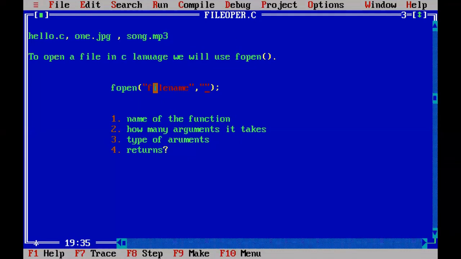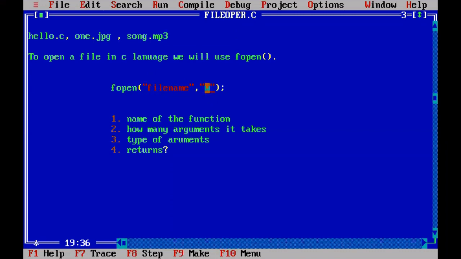So in which mode you are opening, that means I am opening this file with the name you wrote here in between double quotation marks. If you write R here, that means I am opening this particular file in reading mode. Or if you write W, that means fopen will open this particular file in writing mode.